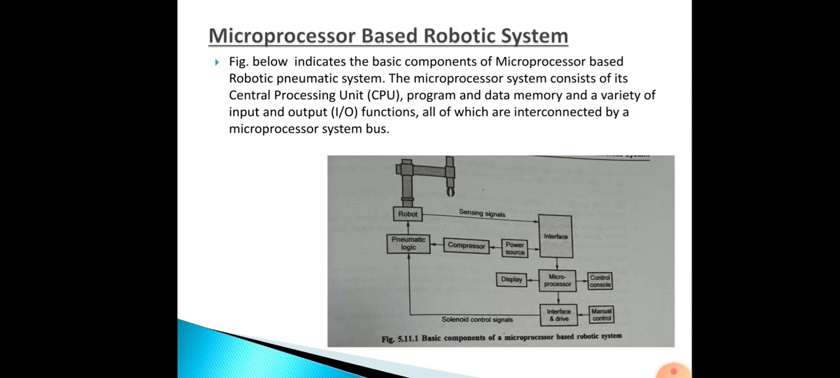So you can see over there manual control will be there, then interface and drive, then your microprocessor. The microprocessor will process your data and display your data. Then there is an interface, and that interface will be connected to your robot, that is the arm. Then the compressor is used so that the arms and all can be moving. And there will be a power source to give power to your whole system. So like this your robotic system will be working.